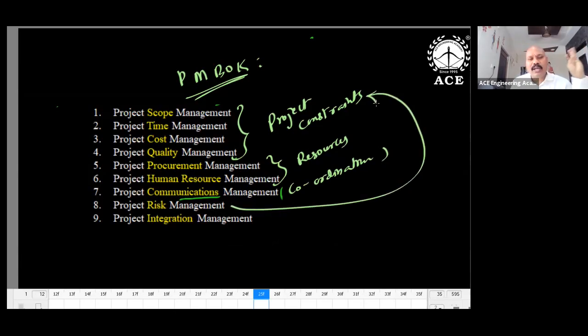So what are the project constraints? Scope, time, cost, quality. Risk is also now a constraint. So human resources, procurement, resources. Communication means for all these, the binding is communication. And if you integrate all the things, it is integration management. So in this way, you can remember the 9 knowledge areas. Okay, so 9 knowledge areas.